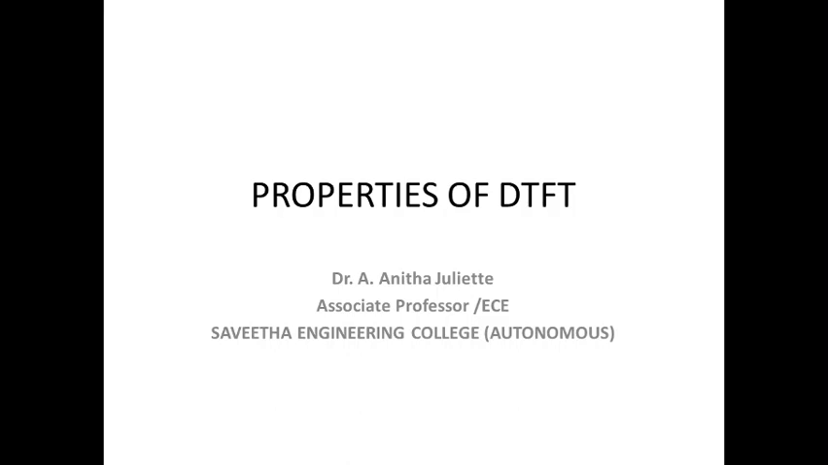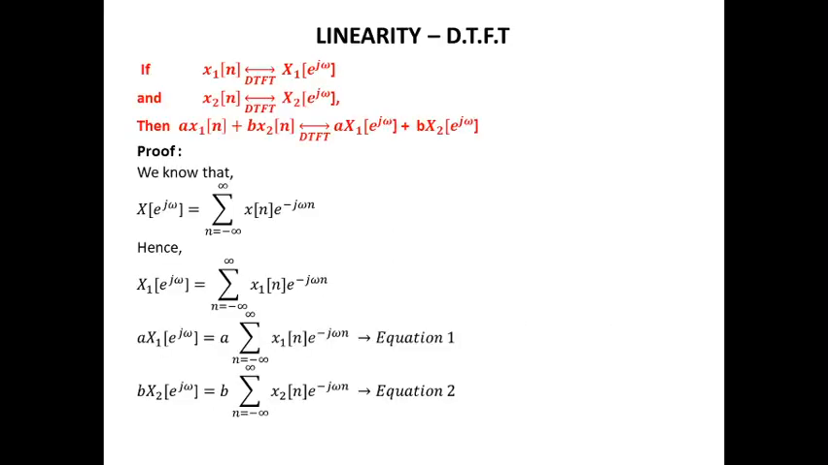Good morning. We'll be studying the properties of the discrete time Fourier transform, DTFT. The first property is the linearity property. If the DTFT of x1 of n is X1 of e power j omega and the DTFT of x2 of n is X2